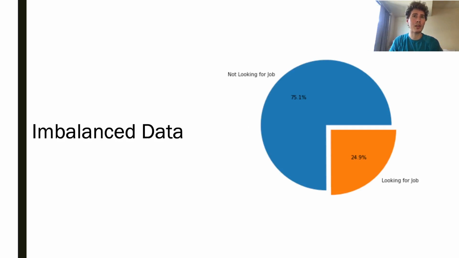Now, note that I'm dealing with imbalanced data. It's not a 50-50% chance that someone is looking for a job. It's only 25% chance. That means you as a recruiter, you're currently picking a random applicant out of this list, and you have only a 25% chance of actually spending your time with someone who's looking for a job.